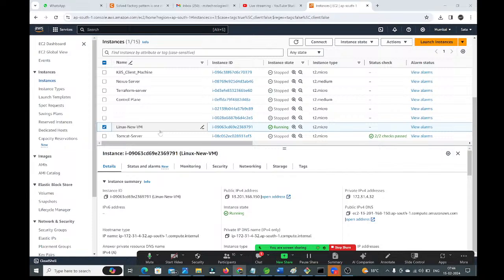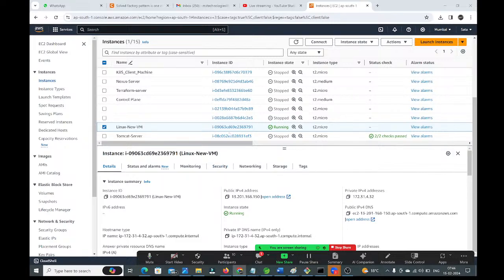If you want to connect with this instance, where do we need to go? We need to go to the location where our private key is available. Where is our private key available, guys? Yesterday we downloaded it, right? It is in the downloads folder. From there only you can connect with this virtual machine.